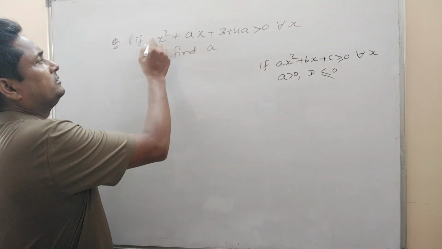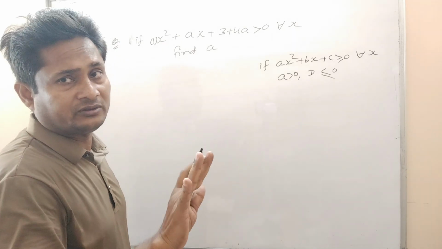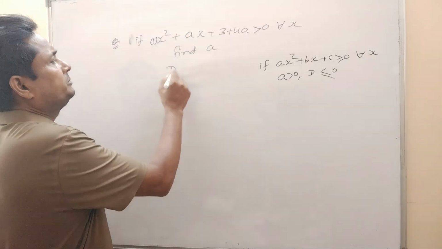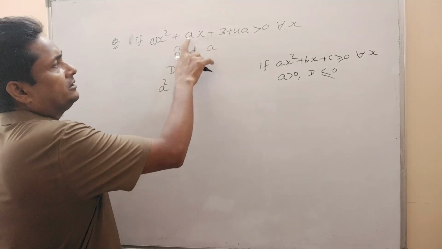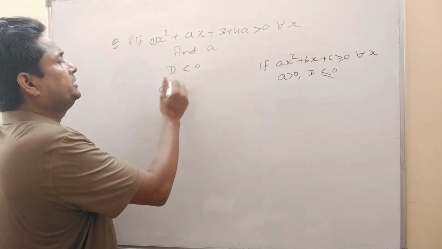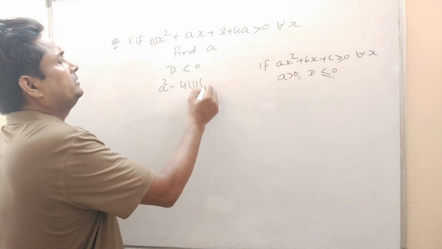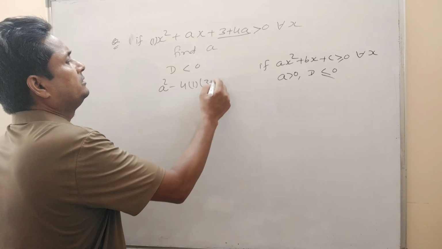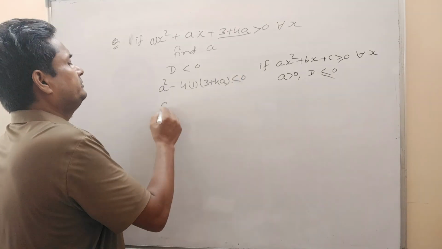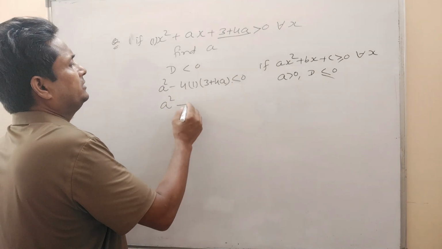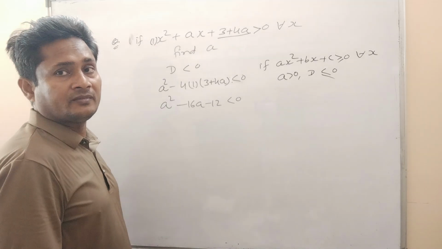So a, the coefficient of x square, is what? 1, that is positive already. So discriminant must be what? Less than 0. So discriminant will be b square minus 4ac, minus 4 into a is what? 1 into c is what? 3 plus 4a. So this must be less than 0. So it will be a square minus 16a minus 12 less than 0.